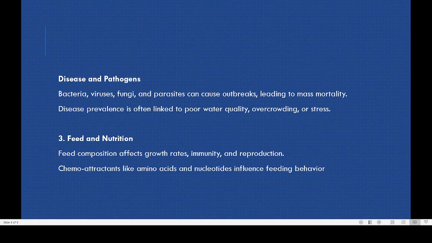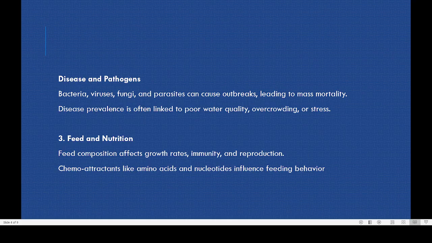Another factor is the presence of disease and pathogens. Many bacteria, viruses, and fungi can affect the productivity of the pond. If there is any fungal, bacterial, or viral disease, what happens is that fewer fish will finally reach the adult size.